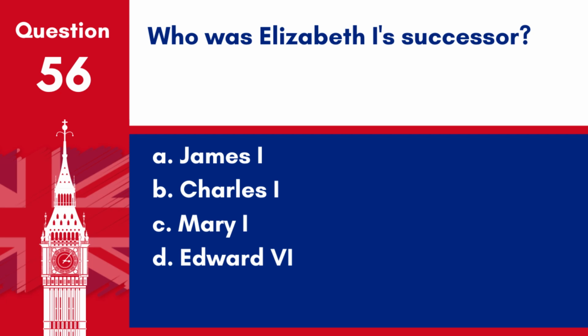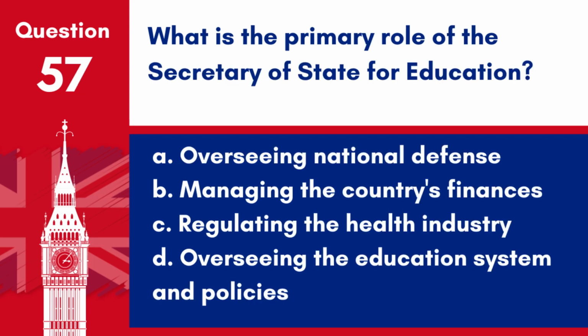A. James I. B. Charles I. C. Mary I. D. Edward VI. Answer. A. James I. He was the first monarch of the Stuart dynasty in England, succeeding Elizabeth I in 1603. Question 57. What is the primary role of the Secretary of State for Education?